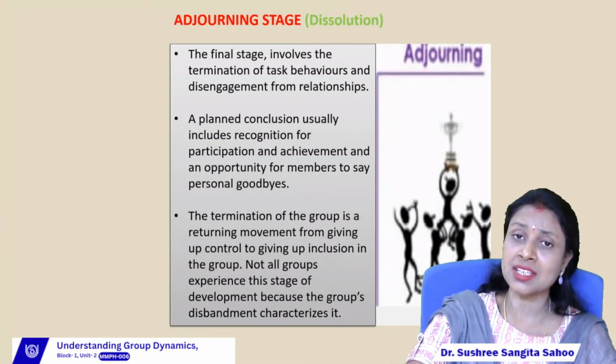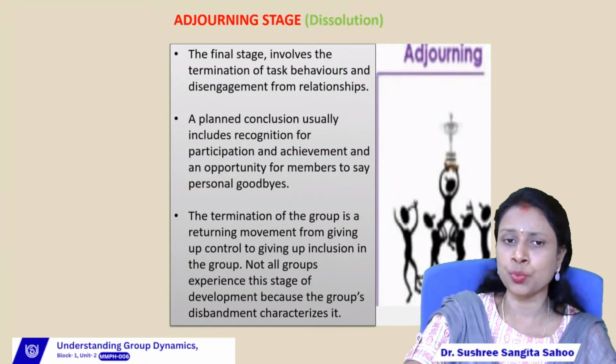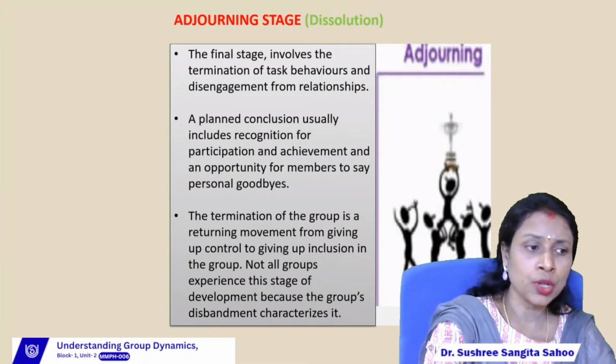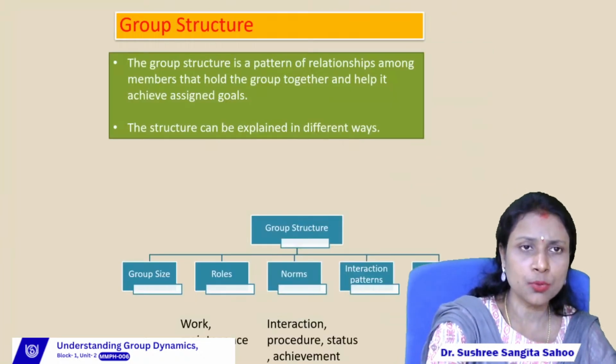Then a second reason is if there is no good bonding among the group members. If there is no good bonding among the group members, then they will exit from the group. So this is all about the different stages of group development.